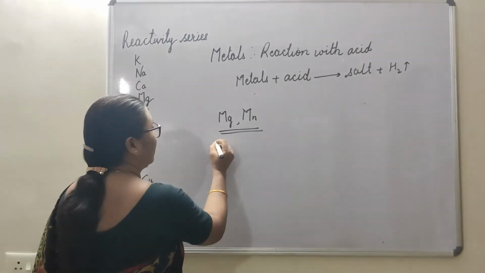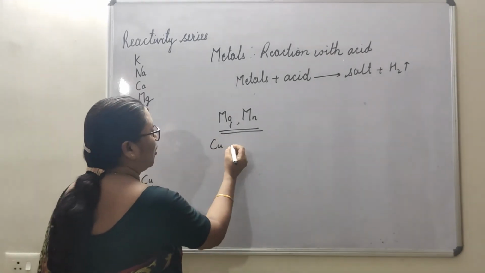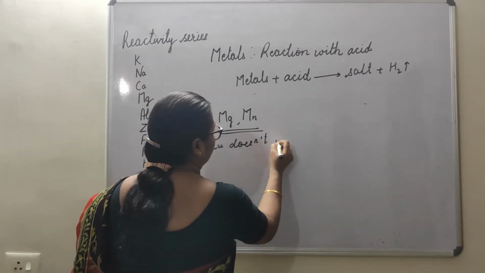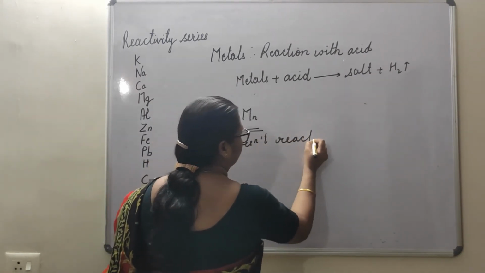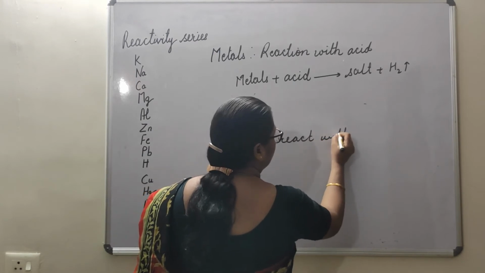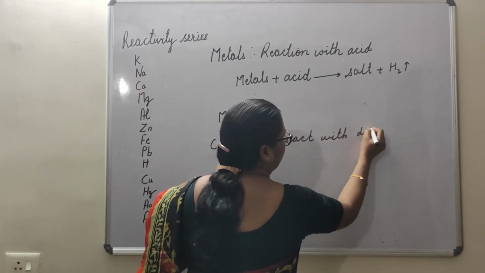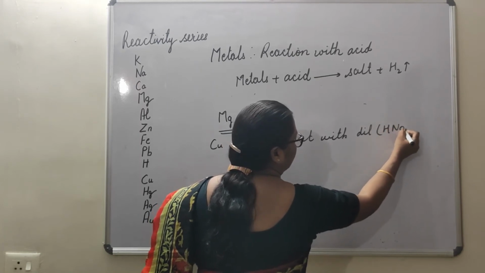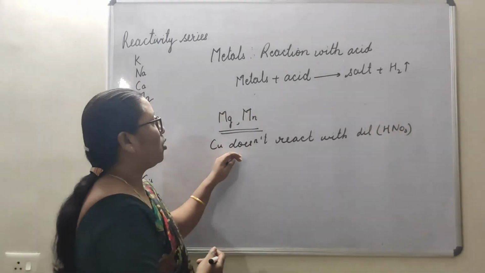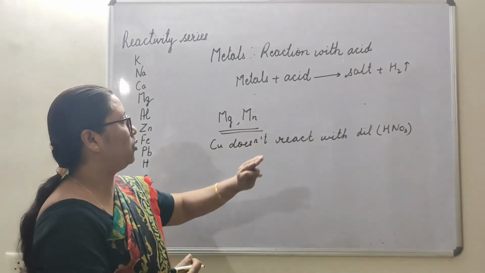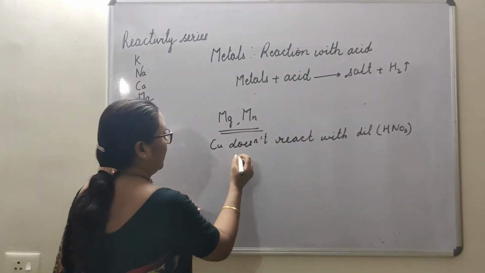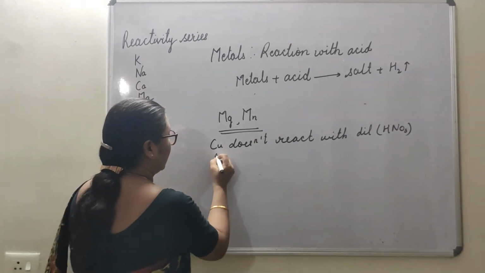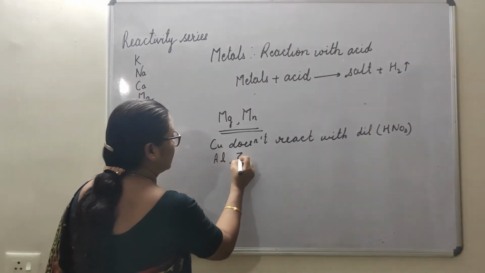But when we talk about copper, copper doesn't react with dilute nitric acid. Other metals which don't react are aluminium and zinc.